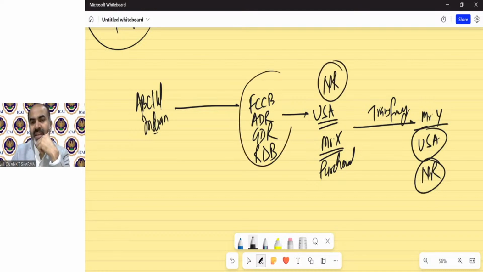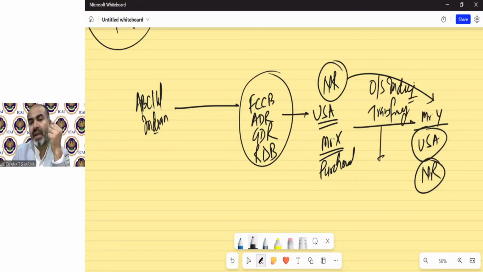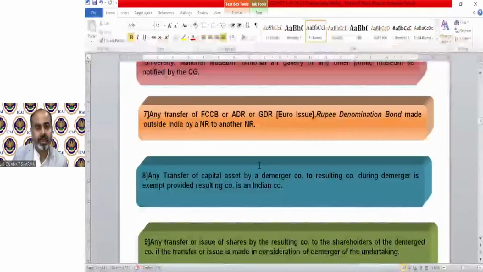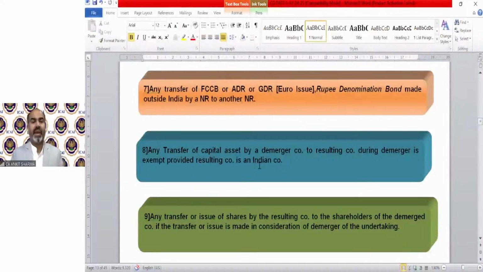So any of these assets has been transferred by a non-resident to another non-resident, and that is also outside India. This transaction is taking place outside India. That will be an exempted transfer. Even if the security belongs to an Indian company, still it will be exempted capital gain. Clear?